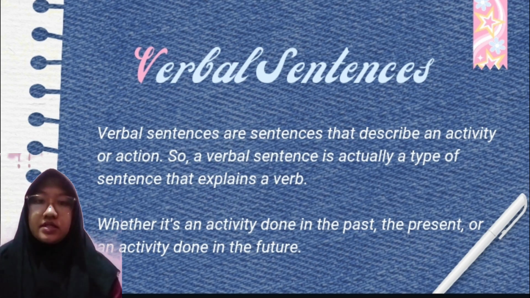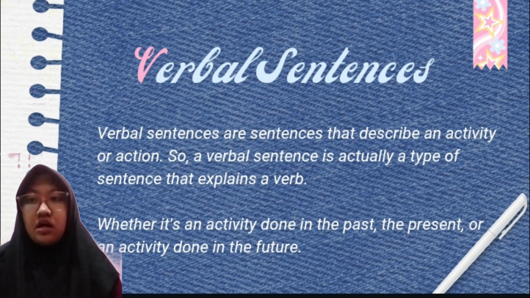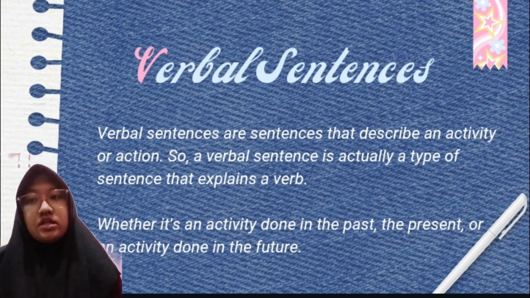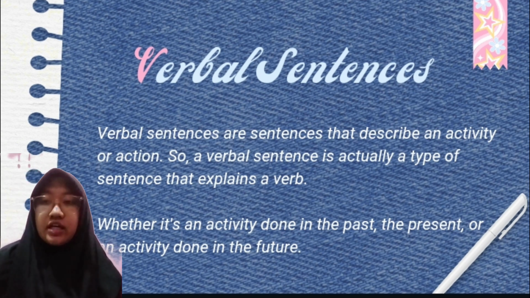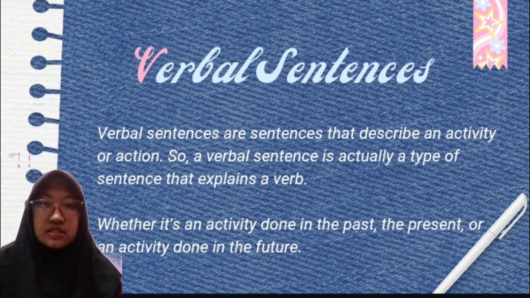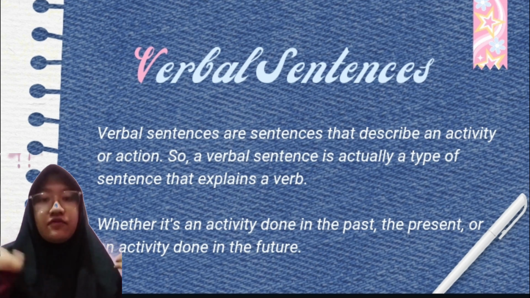So what is verbal sentences? Verbal sentences are sentences that describe an activity or action. A verbal sentence is actually a type of sentence that explains a verb, whether it's an activity done in the past, present, or an activity done in the future.